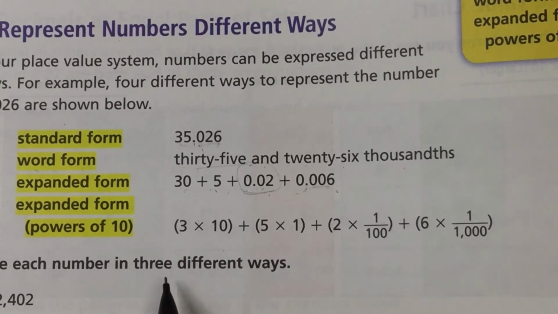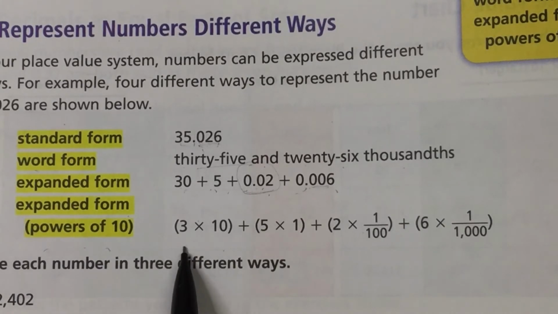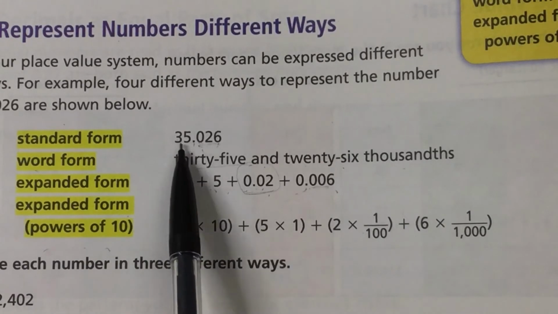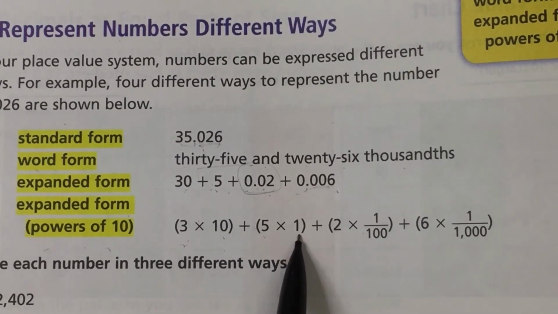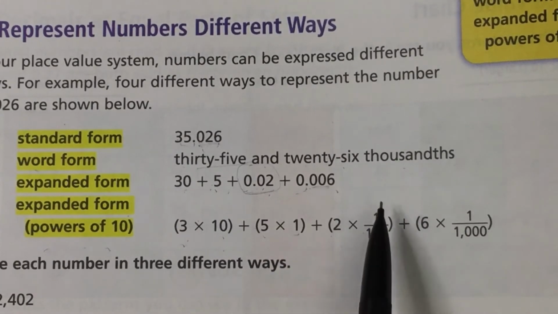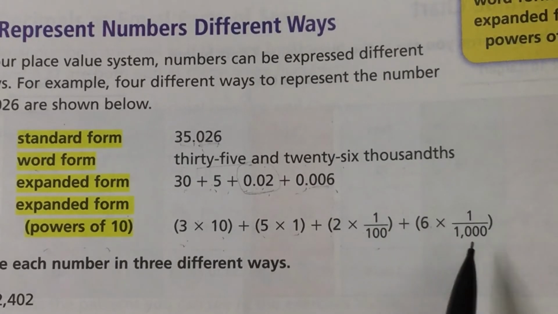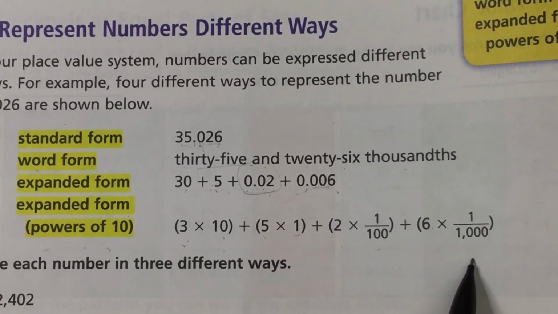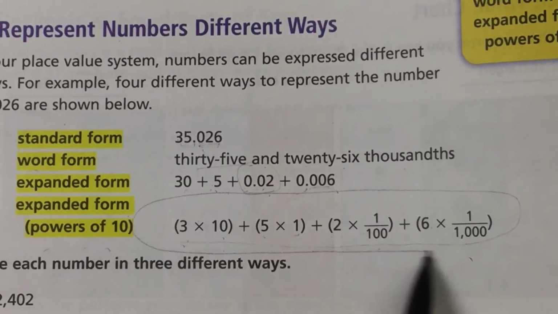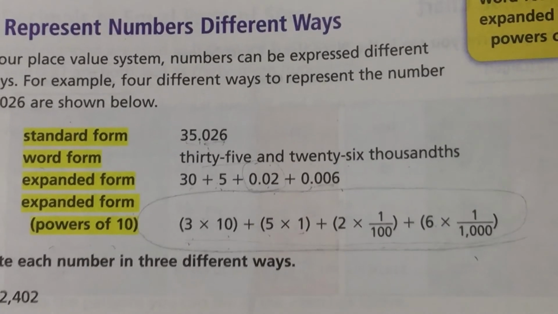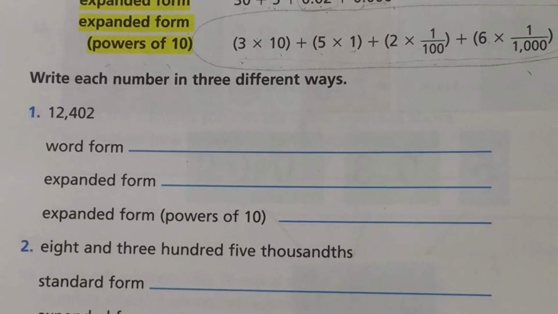And then we have expanded form powers of 10, which is showing us that we can show the 30 as 3 times 10. We can show the 5 as 5 times 1, 2 as 2 times 100th, and 6 as 6 times 1,000th. So this is a special new form of expanded form that we're learning this lesson. So if it does not look familiar to you, that's because we are learning it brand new right now.